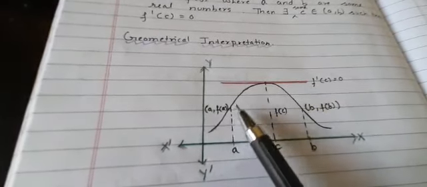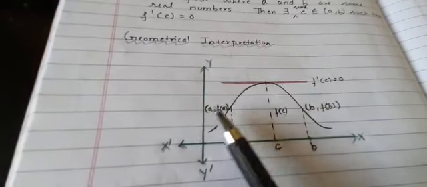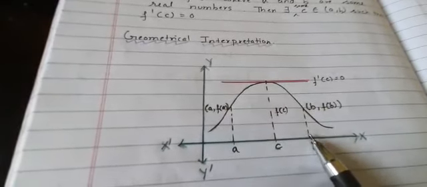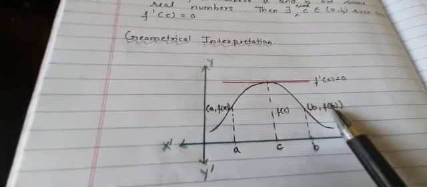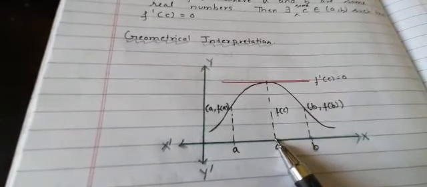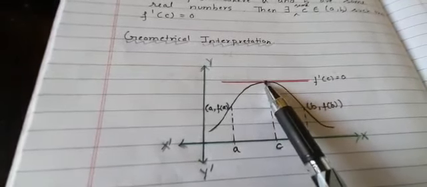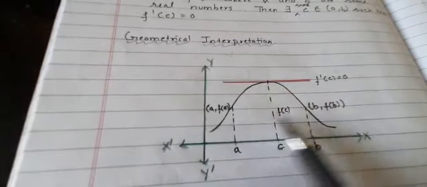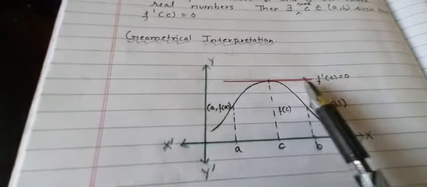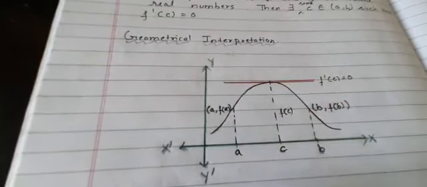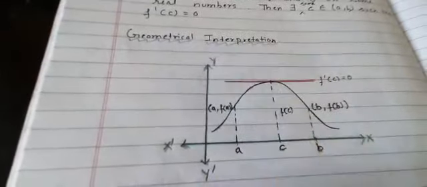This is the point A, and the coordinates of this point are (a, f of a). This is the point B, and the coordinates of this are (b, f of b). Then there exists some c where you can see, this is very obvious, that between A and B there will be some point where the tangent will become parallel to the x-axis. That means f dash c is equal to 0. So here there exists one c.